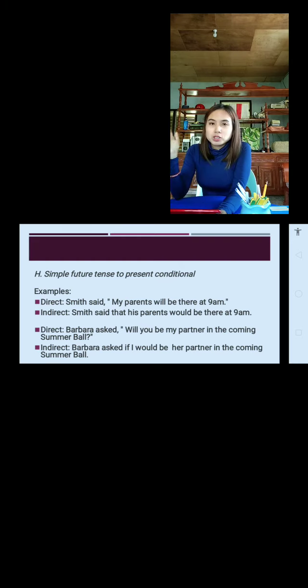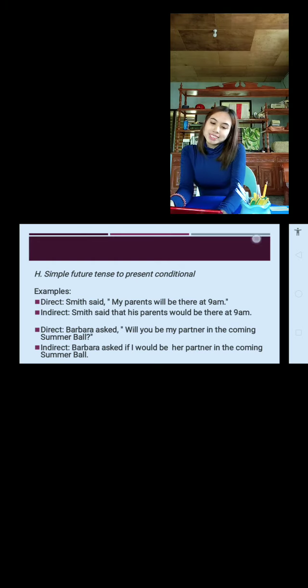Another example, direct speech. Barbara asked, will you be my partner in the coming summer ball? So if we transform to indirect speech, it will become, Barbara asked if I would be her partner in the coming summer ball. Will becomes would.